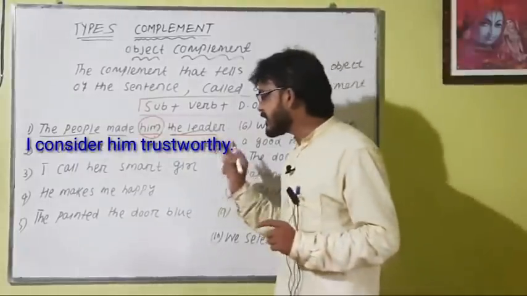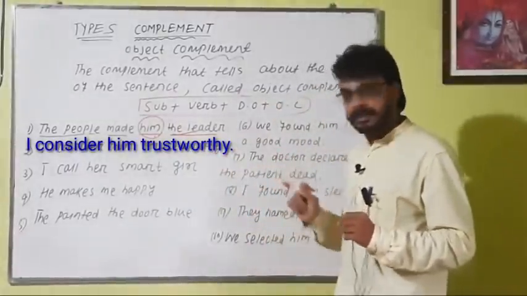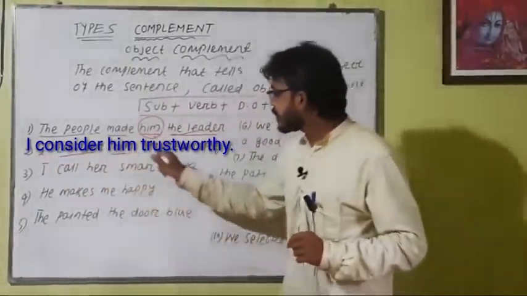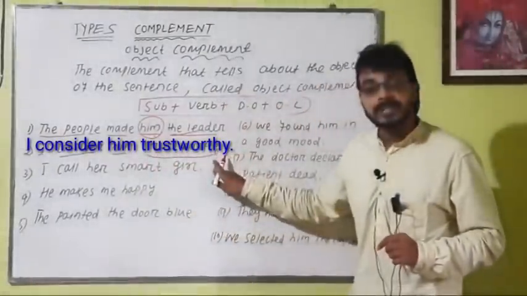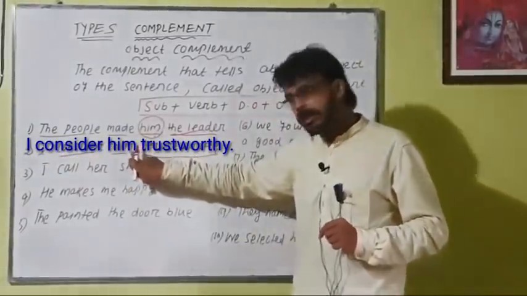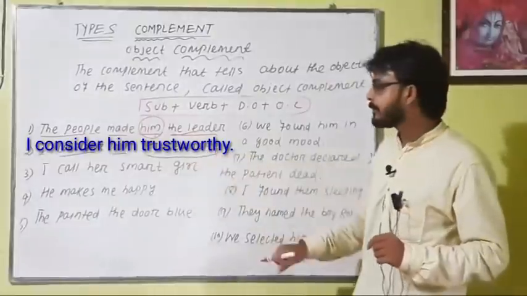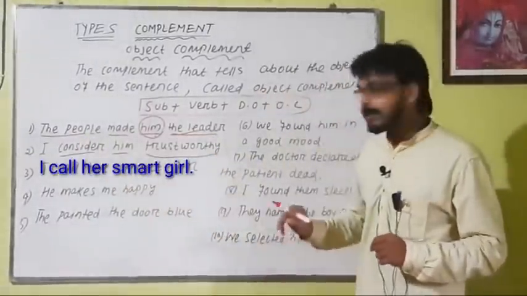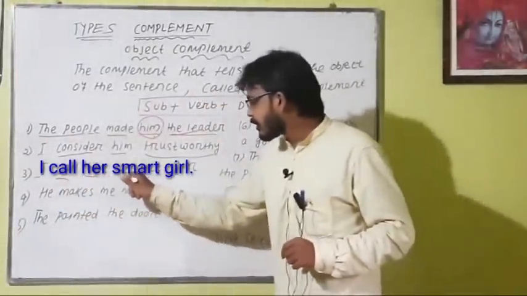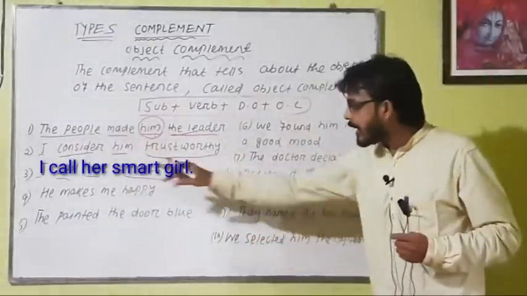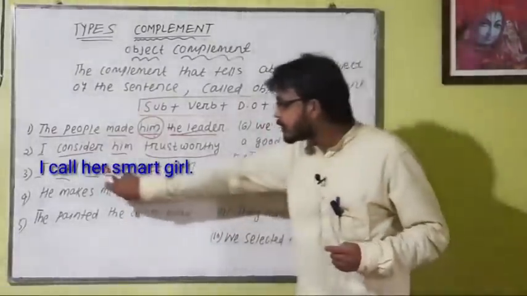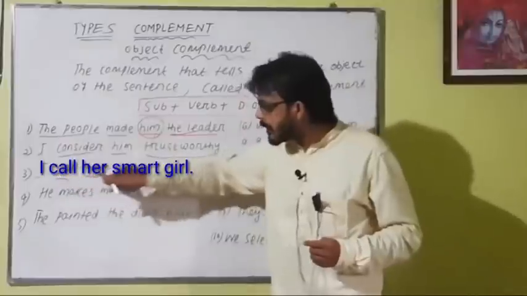Okay, I consider him trustworthy. Subject, verb, direct object, trustworthy. This is the object complement that gives information about him, not about I, about the object. Trustworthy, object complement. I call her smart girl. I call her: subject, verb, direct object, smart girl. Who is the smart girl? I or her? Her, that is the object. Smart girl gives information about her, not about the subject, about the direct object.